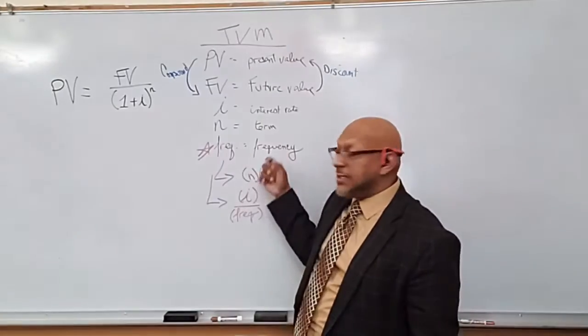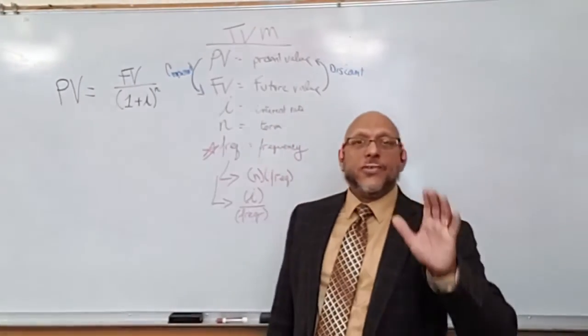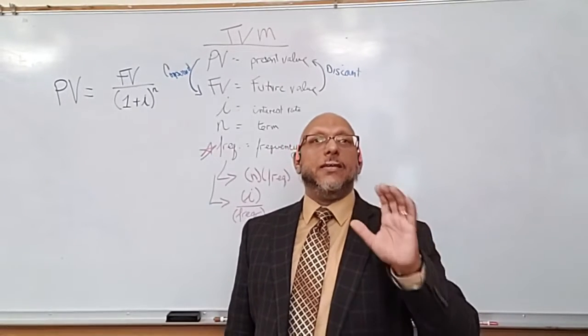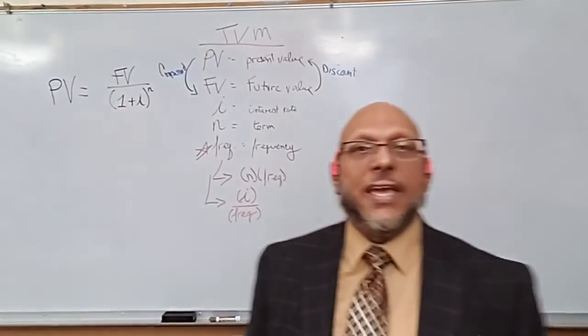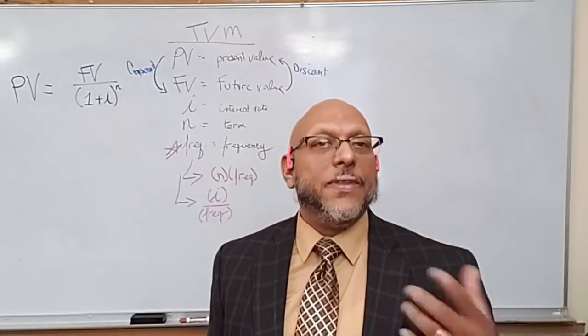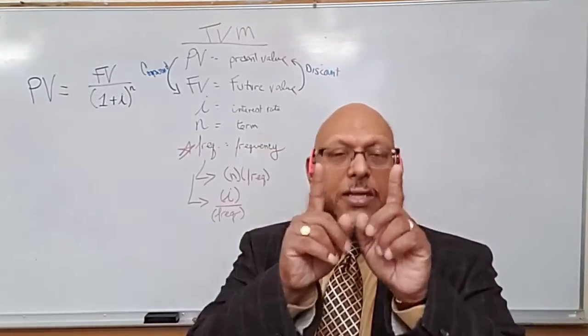Now, if we look at the interest rate, I've said before, interest rates are always noted as an annualized figure. And if it's compounded more often, then you are really taking that annualized figure and cutting it into smaller bits.